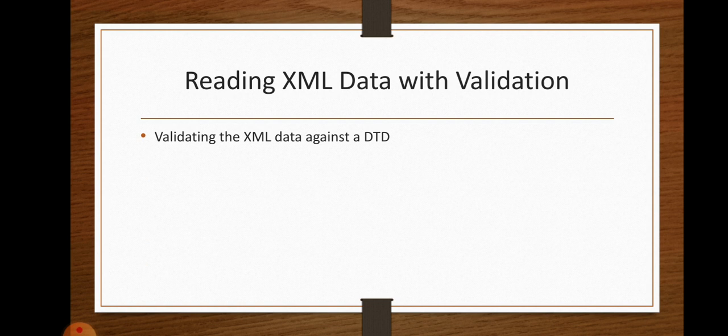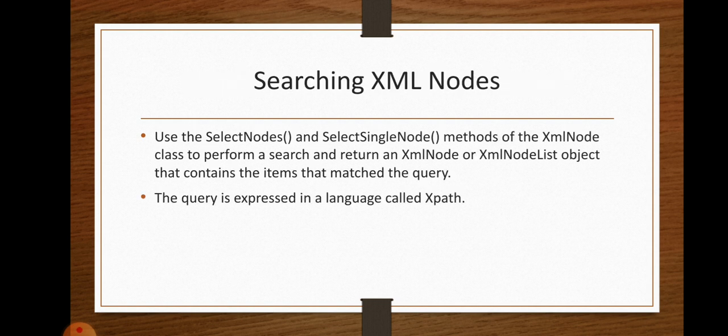The operations performed are the same as in reading XML data without validation, except that it will validate the XML data against the document type definition. Without validation they do not validate the data against the DTD, but here, while reading, we must validate the XML data against the DTD.